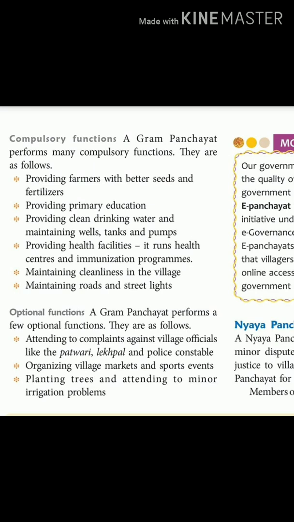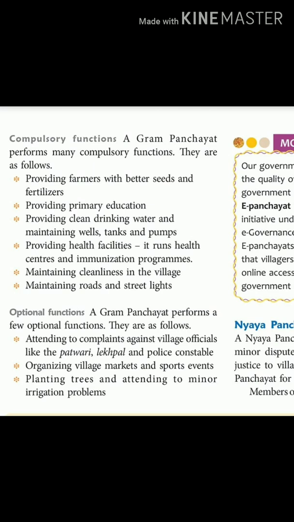Fifth point is maintaining cleanliness in the village, and health can be ensured by making sure the village is kept clean, no garbage is collected or water is getting collected for breeding of mosquitoes. That also is a compulsory function of the Gram Panchayat.